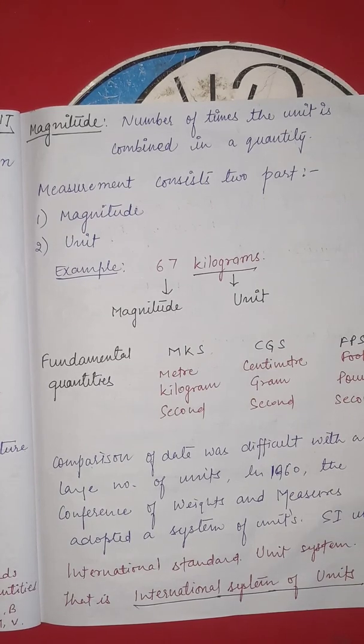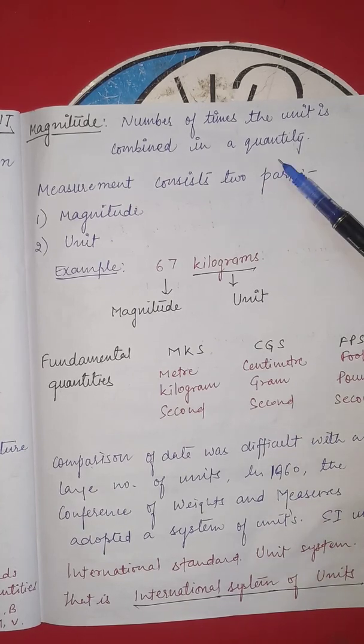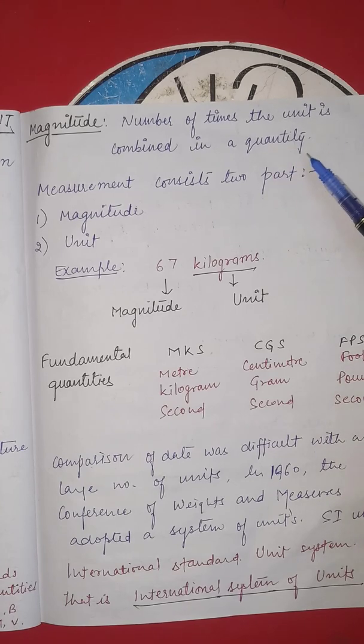Okay, the term magnitude: the number of times the unit is combined in a quantity. Okay, number of times the unit is combined in a quantity.